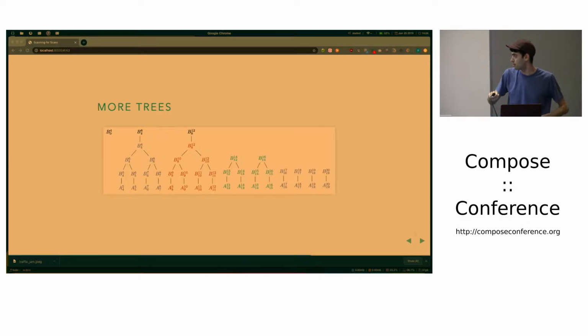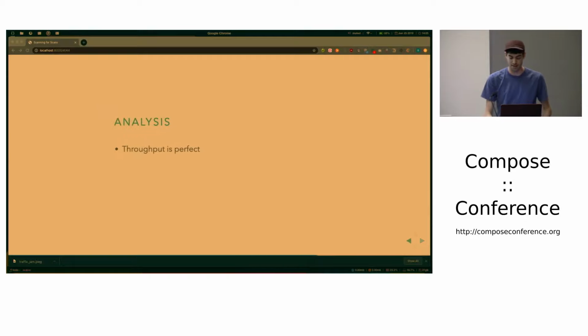So the input throughput is R. We're getting R pieces of data at every step, and we're emitting an accumulated result that corresponds to those R pieces of data at every step. So our throughput is perfect. We're able to compute on the data as fast as it comes in. And our latency is still logarithmic. It's just that our state size is a bit bigger because we have to keep more trees around.